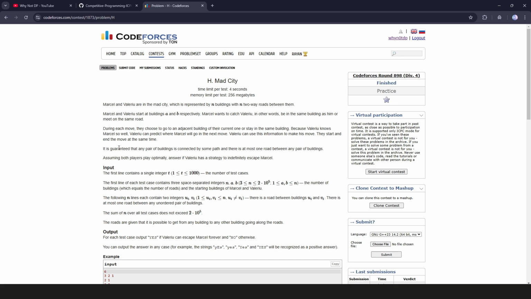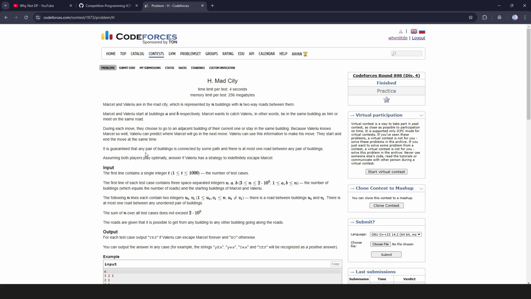They start and end each move at the same time. So during the time Marcel, the police, is moving, Valerio will also be moving. They will not be moving one after another; they will be moving simultaneously. It is guaranteed that any pair of buildings is connected by some path, and there is at most one road between any pair of buildings.